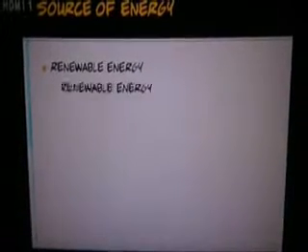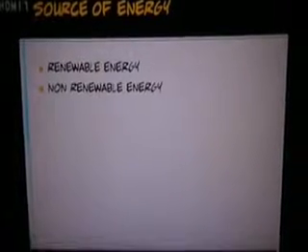Next is the source of energy. There are two kinds of source of energy: the renewable energy and the non-renewable energy.